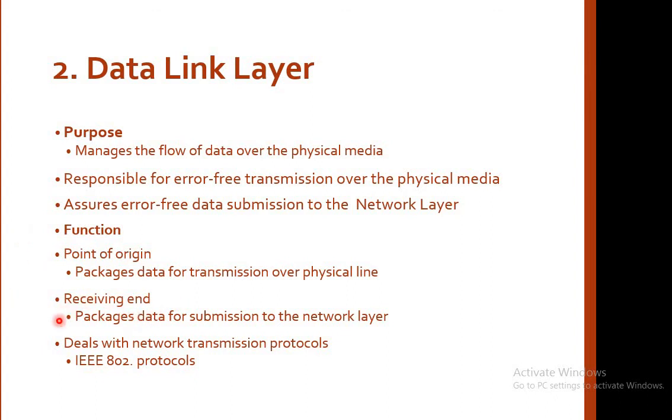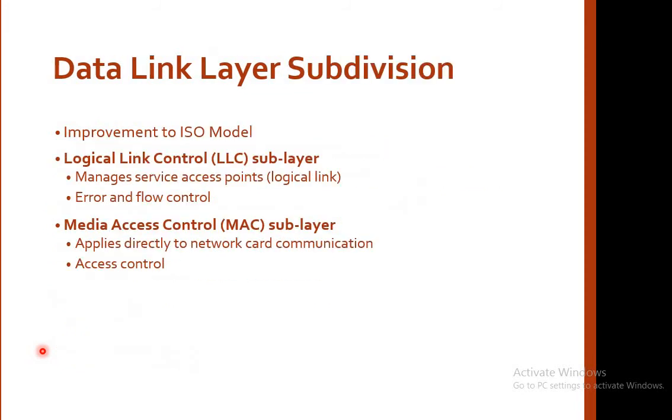Receiving end. So we have two ends. The first one is the end from where the data is generated, and the second one is the point where the data is received, that is your receiving end. So it packages data for submission to the network layer. It deals with the network transmission protocols. IEEE 802 are the protocols which are mainly used for the transmission of the data.